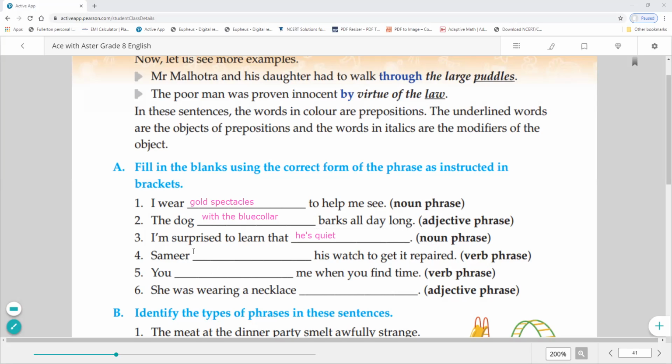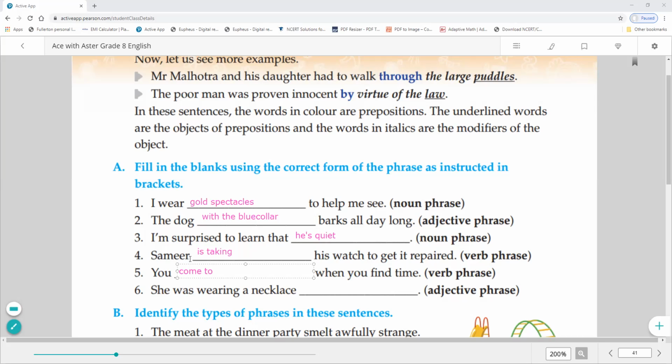Verb. So what we read about verb, that verb can be included with helping verb also. So I added here Samir is taking his watch to get it repaired. Fifth sentence is you dash me when you find time. Verb phrases again, so you come to me when you find time.